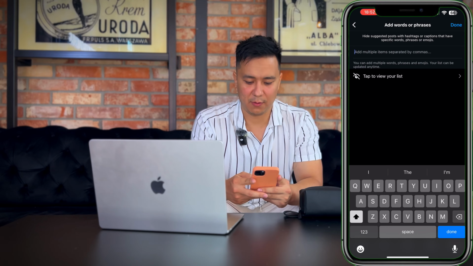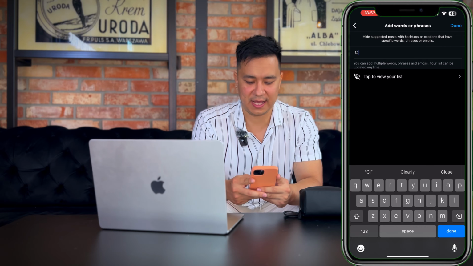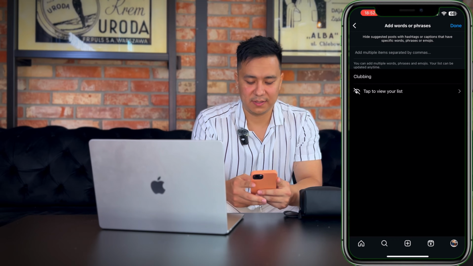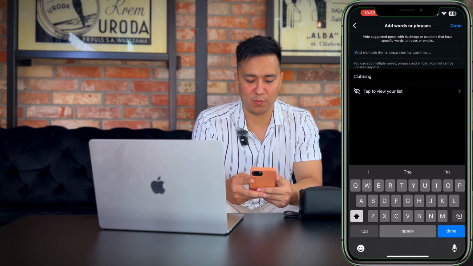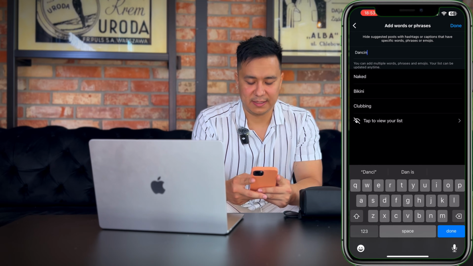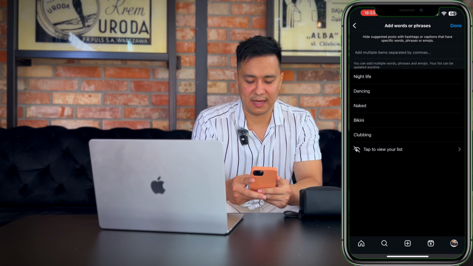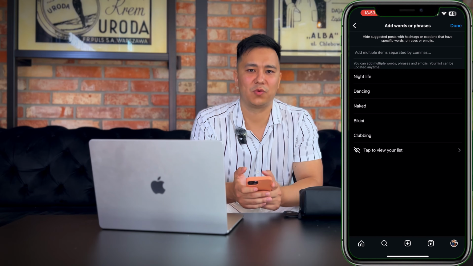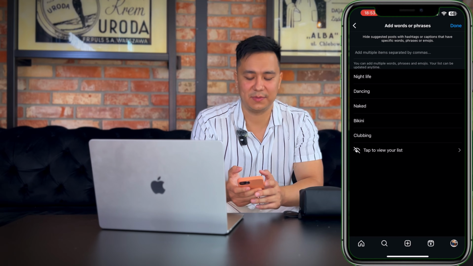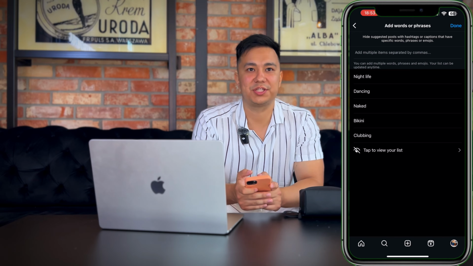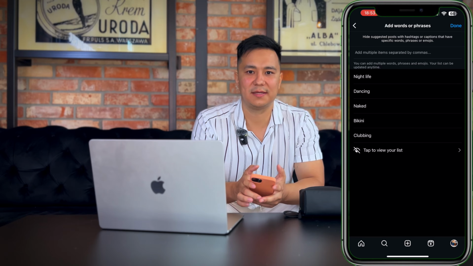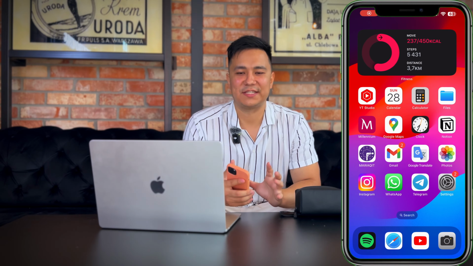For example, let's say I want to restrict the content which has the word clubbing in its description, so I write clubbing, save it, and we can add more. For example, bikini, naked, dancing, nightlife, and so on. You can add more and later you can change it, but please add keywords which spread immorality.